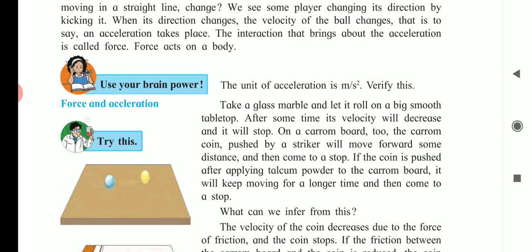with a constant velocity. The scientist Sir Isaac Newton was the first to study force and resulting acceleration. He proposed the laws of motion. Now let us see Newton's first law of motion. If no force is acting on a body, its velocity does not change. That is, the body does not accelerate.